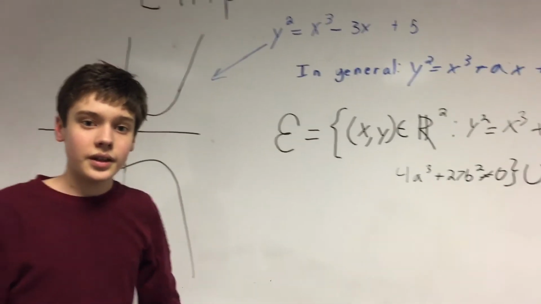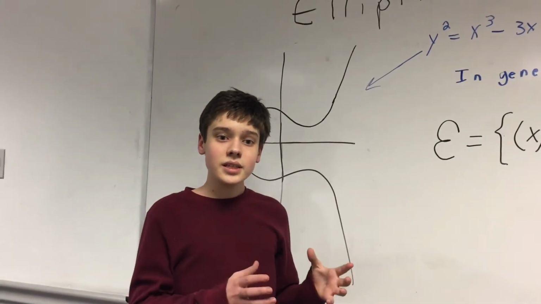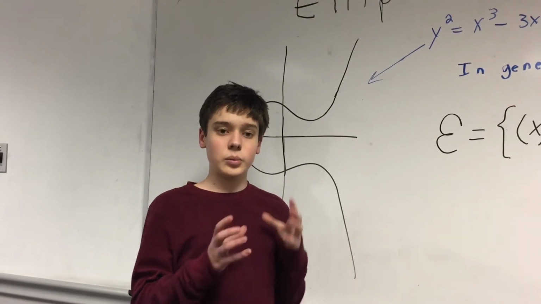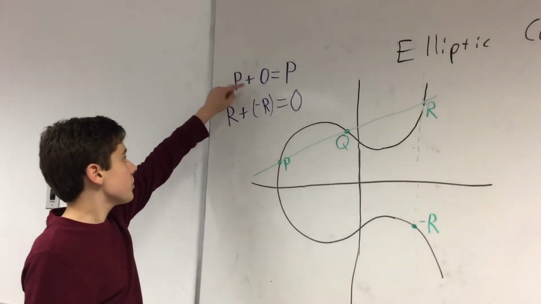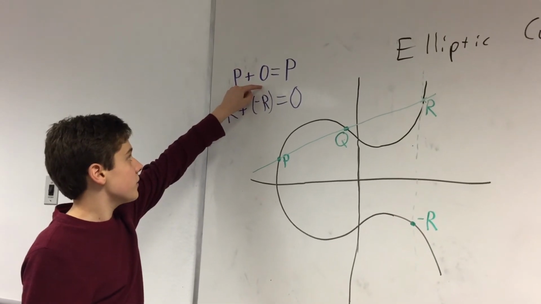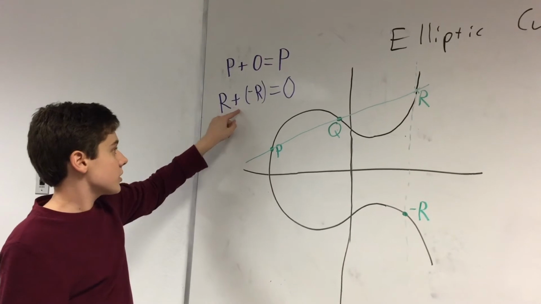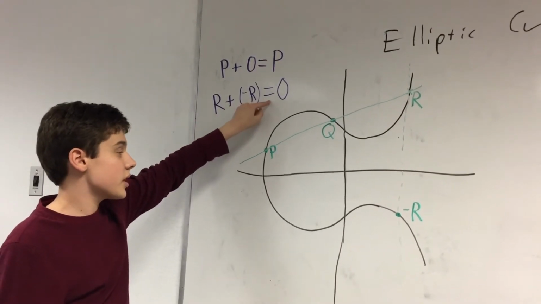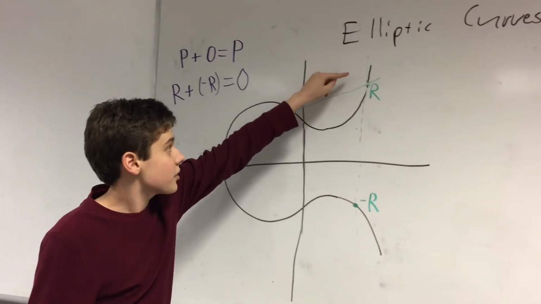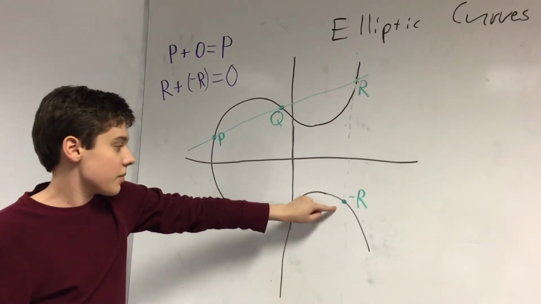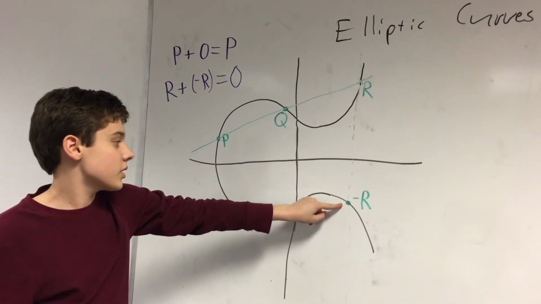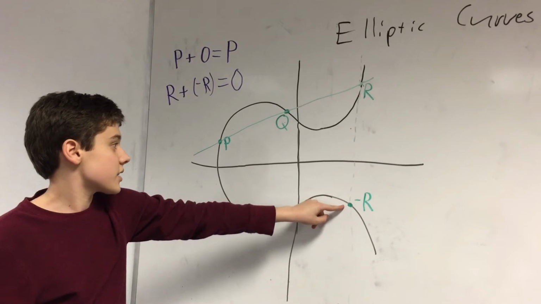It turns out that an elliptic curve is a group. To see this, we will need to define our group operation, a form of addition. Now we're going to look at how to add points on the elliptic curve. Note that P, our point, plus our identity, the point at infinity, will always equal P. Also, a point R plus our inverse minus R will always equal 0. To get our inverse, we simply have to draw a vertical line through the point R and find the point where it matches up on the elliptic curve. This is because our elliptic curve is symmetric about the x-axis.